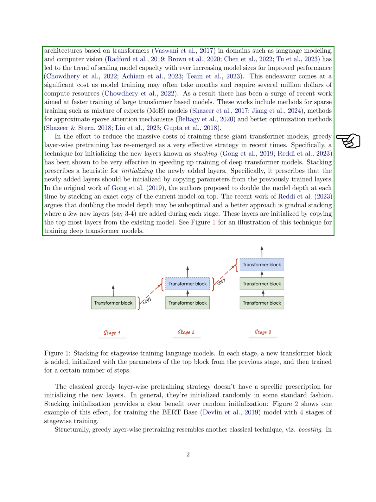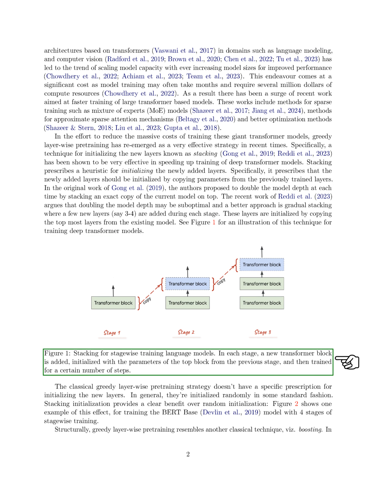One effective strategy that has resurfaced is stacking initialization, where new layers are initialized by copying parameters from existing layers. This approach has been shown to speed up the training of deep transformer models significantly. Unlike traditional random initialization, stacking provides a clear advantage in terms of training efficiency. The concept of stacking in deep learning is reminiscent of boosting in machine learning, where classifiers are trained in a similar stage-wise manner. Both techniques involve initializing new components by copying parameters from existing ones.